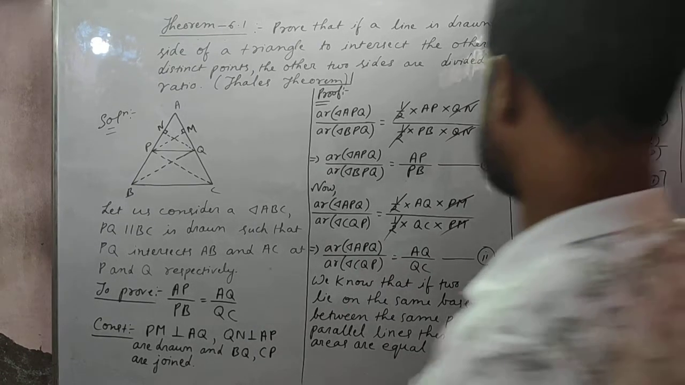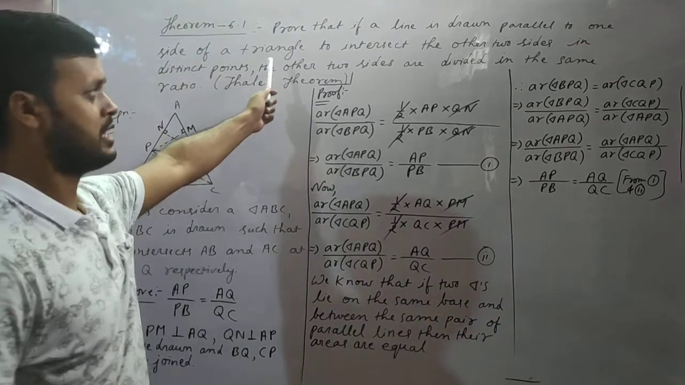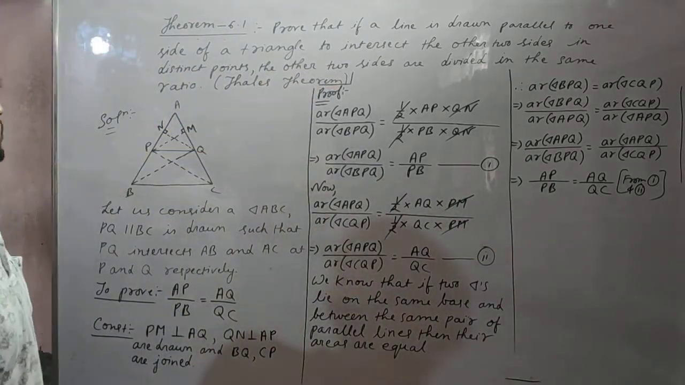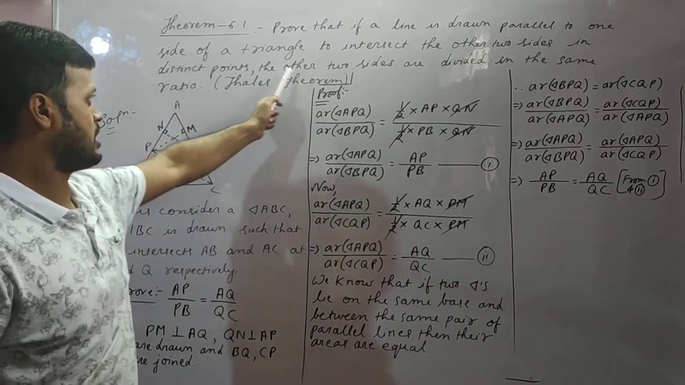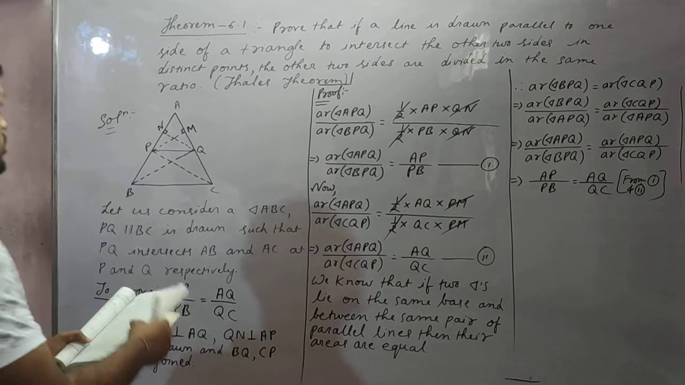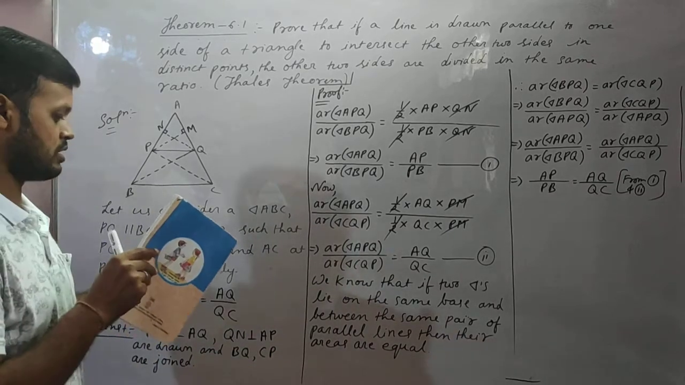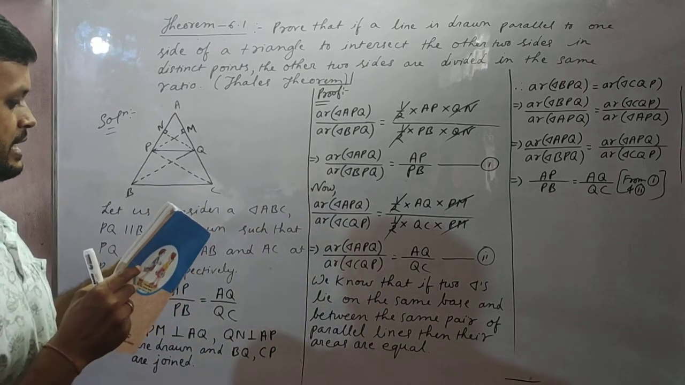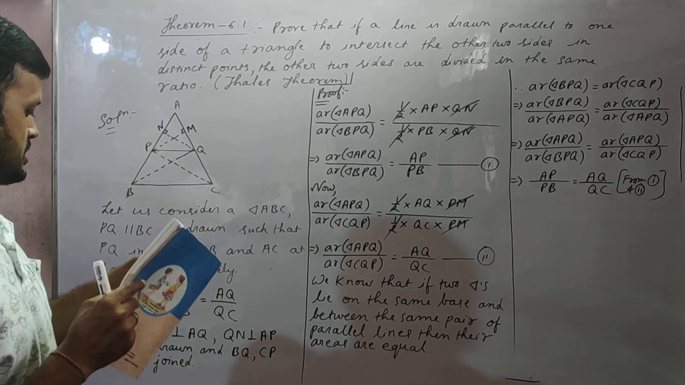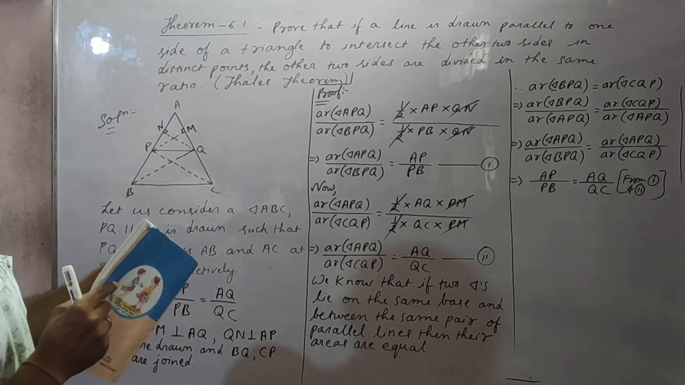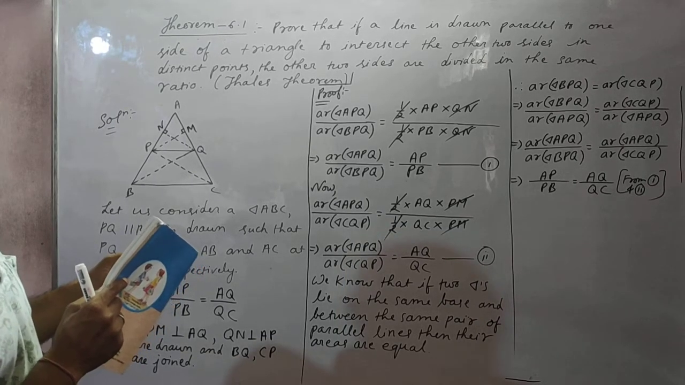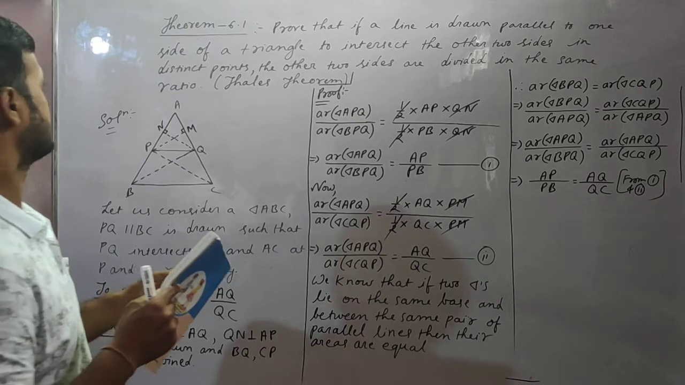So students, let us see this sum. Prove that if a line is drawn parallel to one side of a triangle to intersect the other two sides in distinct points, the other two sides are divided in the same ratio.